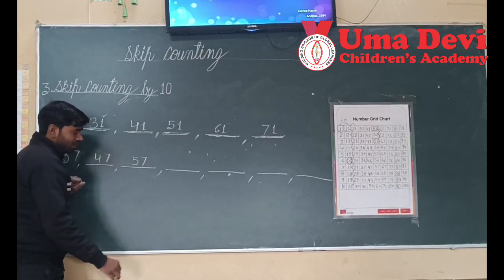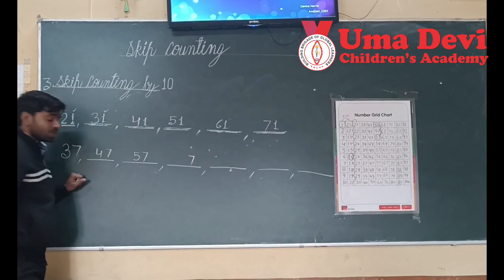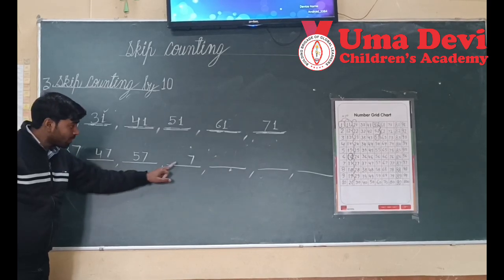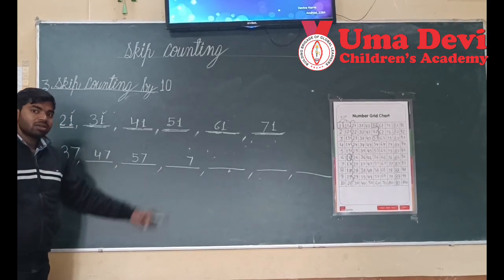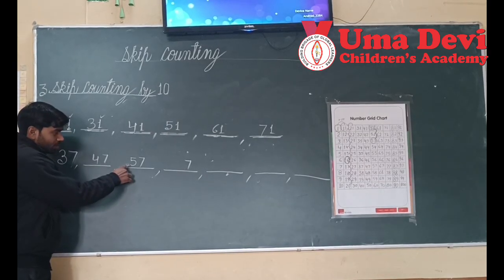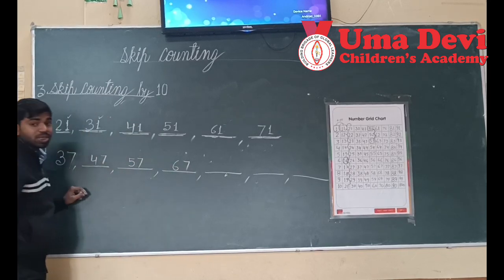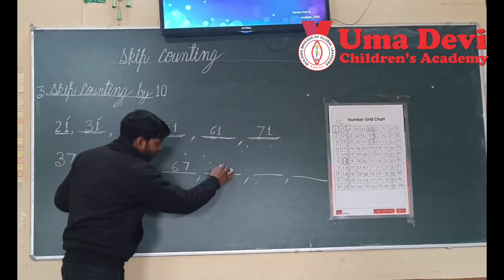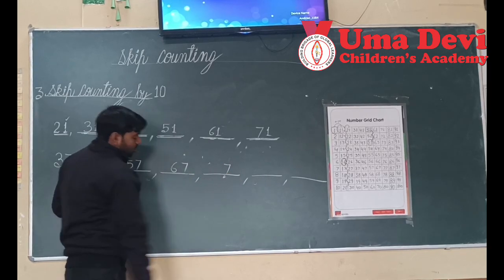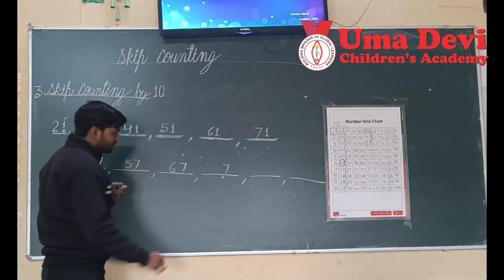What will be next? Can you tell me? The ones number will be the same, 7, and the tens number will change. So what will come here? 9? No, we will increase only by 1. 5 plus 1, what will come here? 6. It is 67. And then what will come here? The ones number stays the same, and the tens number will change. If we skip count by 10, the tens number will change.